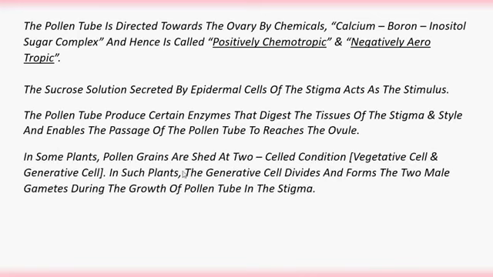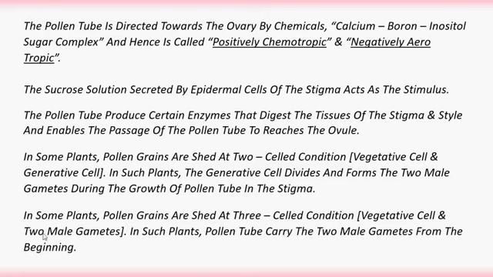In some plants, pollen grains are shed at the two-celled condition. The two cells are the vegetative cell or tube cell and the generative cell. In such plants, the generative cell divides and forms the two male gametes during the growth of the pollen tube in the stigma. In some plants, pollen grains are shed at the three-celled condition.